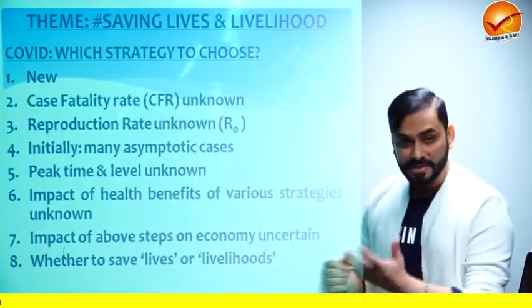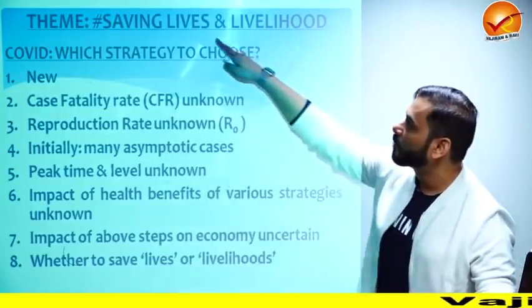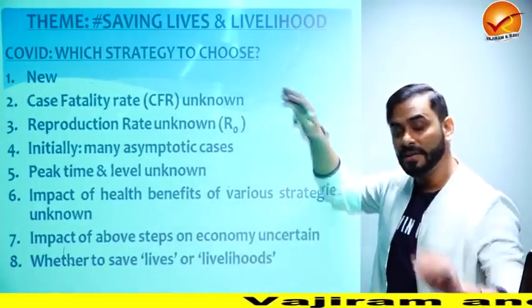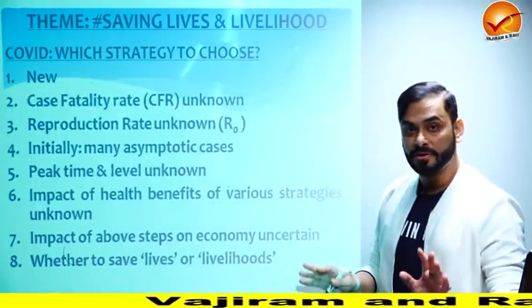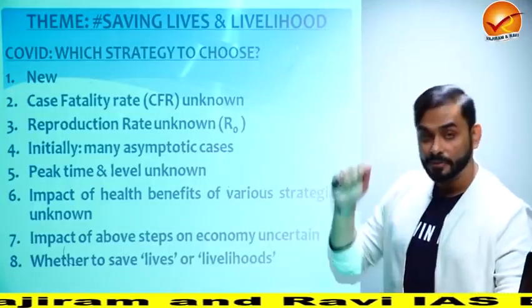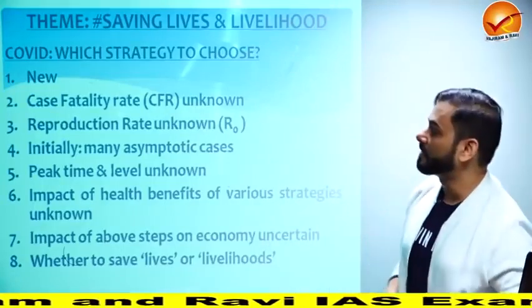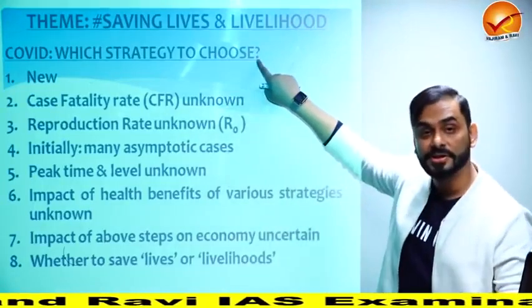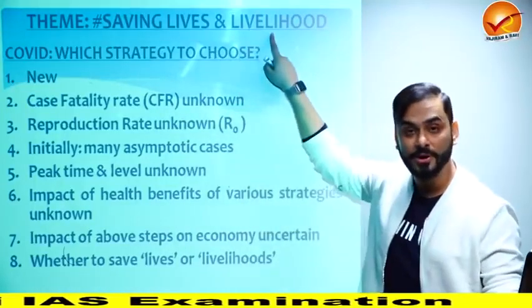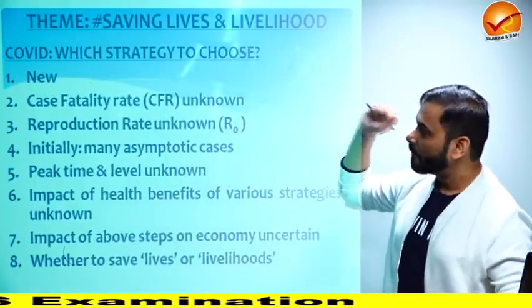Now, the economic survey says that there is a conflict between saving lives and livelihood. If you look at it, when COVID started, there was a conflict. What to do? Whether to focus on human lives or on the economy. And why did this conflict arise? Which strategies to choose? Now, why was there a problem?